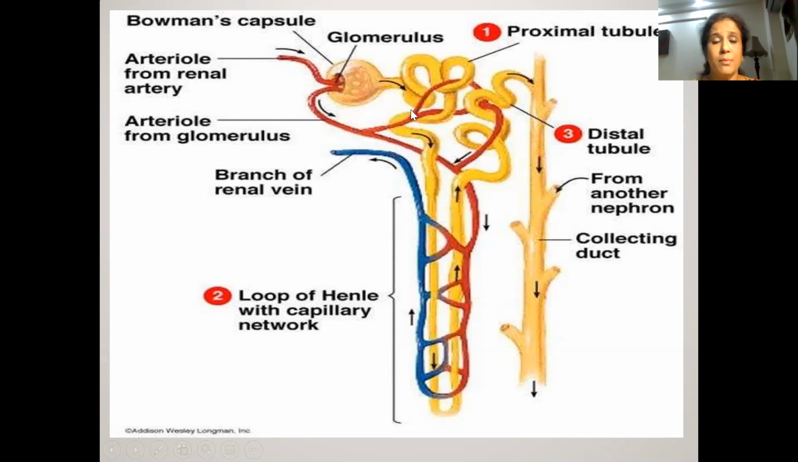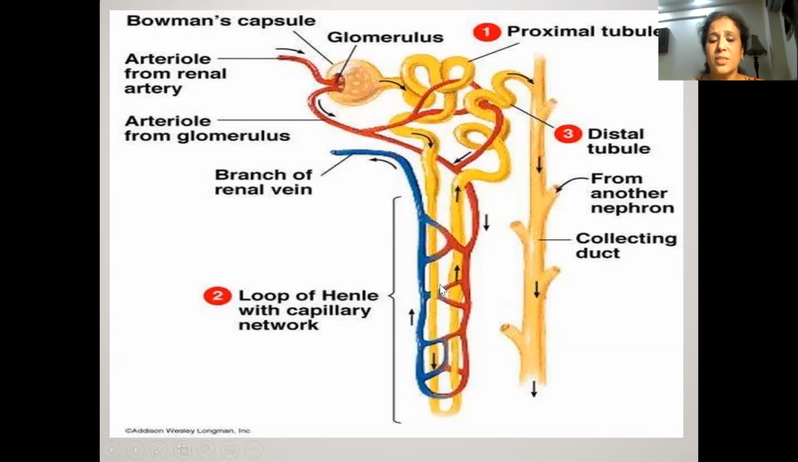Again, I am repeating, millions of nephrons in each kidney, and they are arranged like the pages in a book. You can see there is an expanded part of the nephron. This part is called Bowman capsule. This Bowman capsule continues into convoluted tubules, and because these are proximal to this, they are called proximal